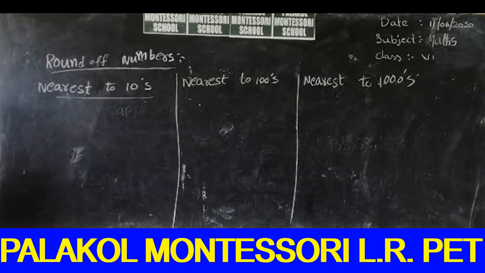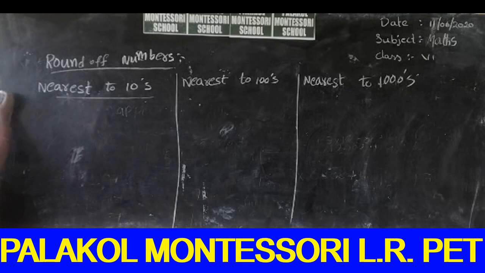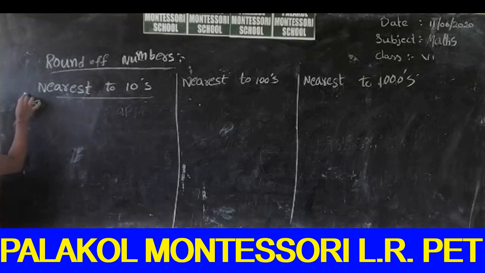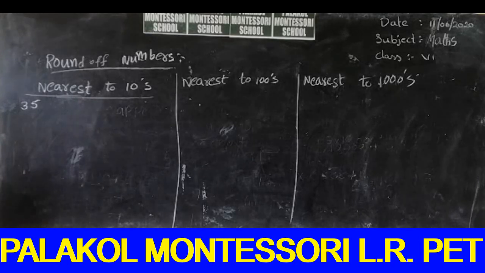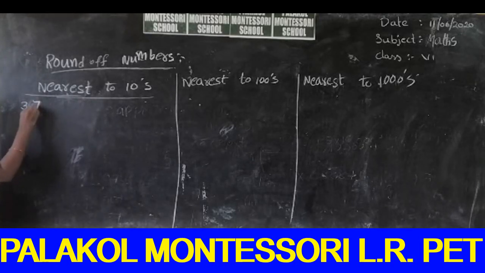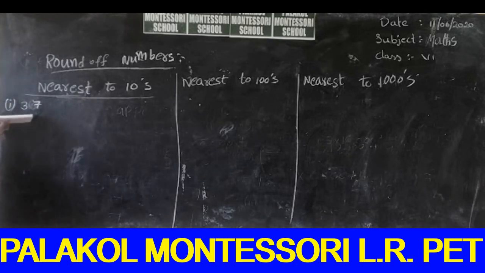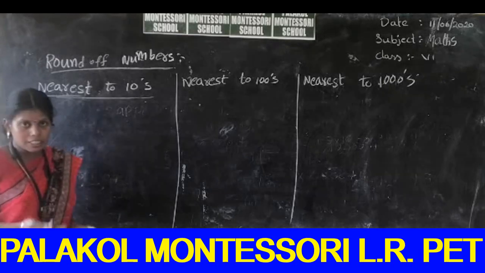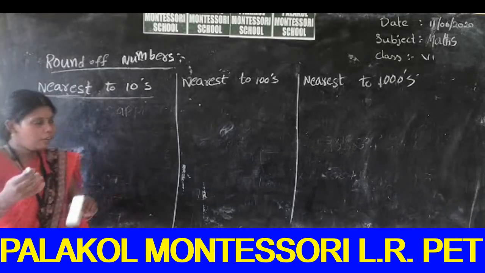we discuss rounding to the nearest tens. For example, what is the round of the number 37? First, the position of the number 37 is in between 30 and 40.